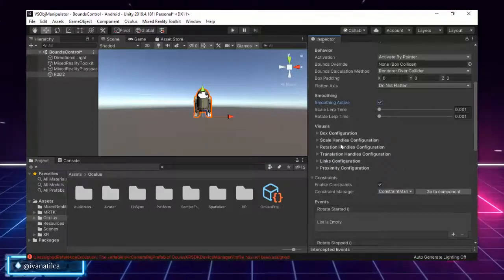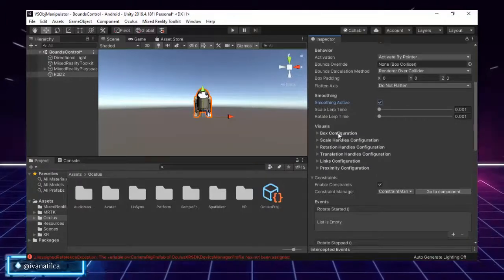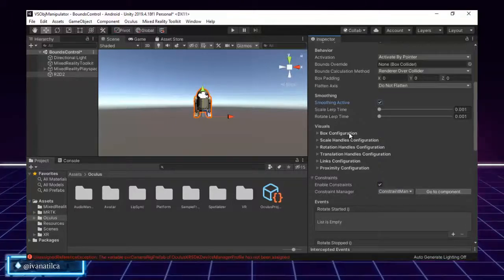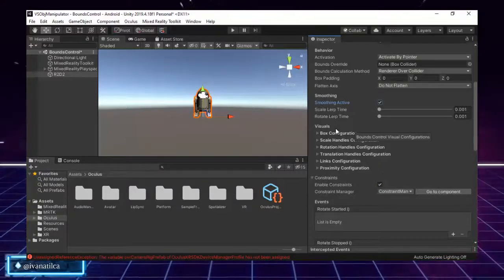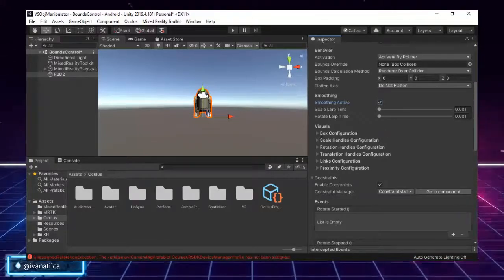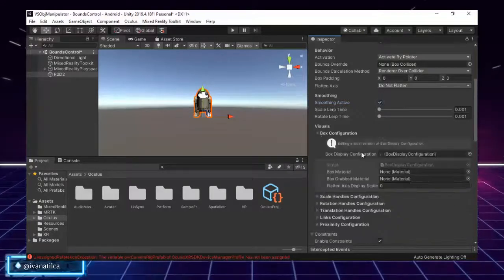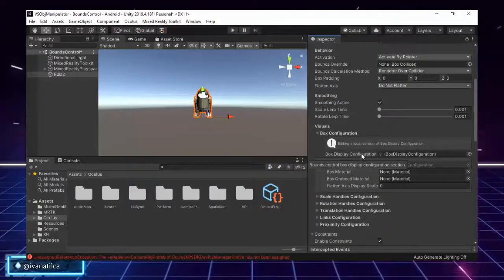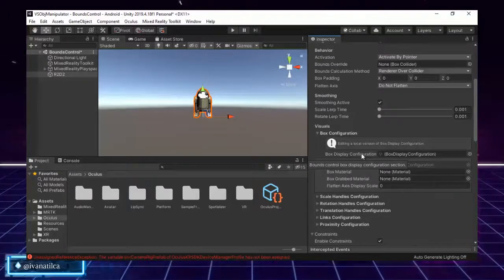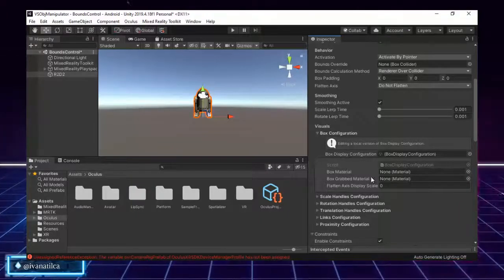And then we have the configurations. From my point of view, it's one of the most important areas of the bounce control because this is what makes it easy to edit our bounce control design, I would say. So first of all, we will check the box configuration. This is responsible for rendering a solid box with bounds defined via collider size and box padding. So in here we have three options.